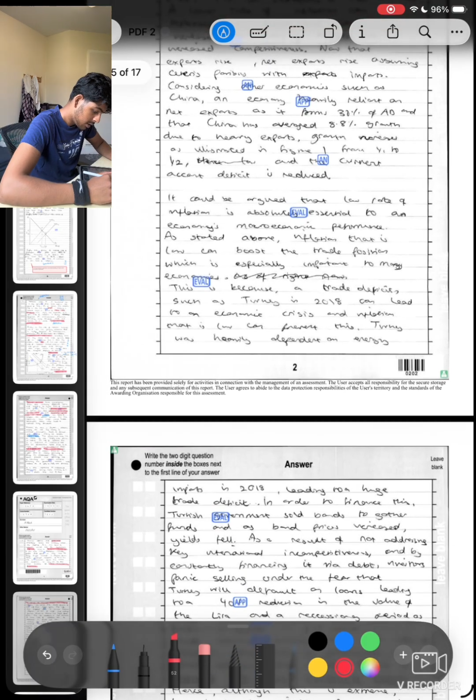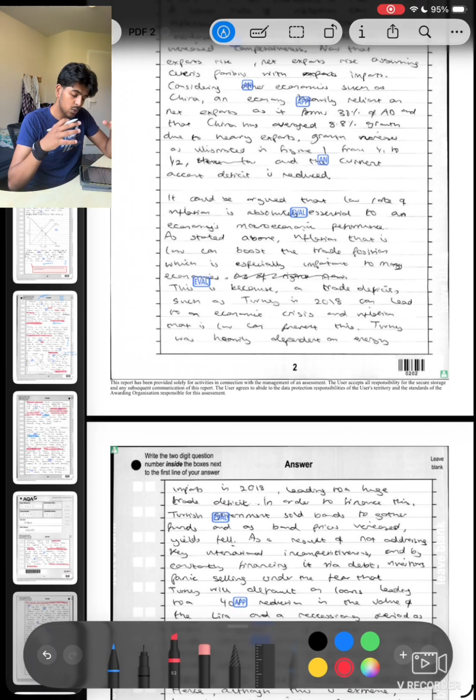It could be argued that low rate of inflation is absolutely essential to an economy's macroeconomic performance. As stated above, inflation that is low can boost the trade position, which is especially important to many economies. This is because a trade deficit such as Turkey in 2018 can lead to an economic crisis, and inflation that is low can prevent this. So now I'm talking about Turkey's scenario.